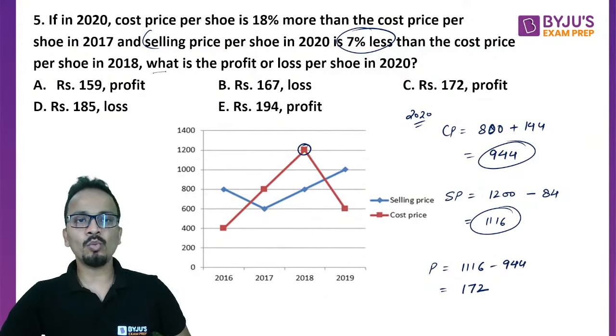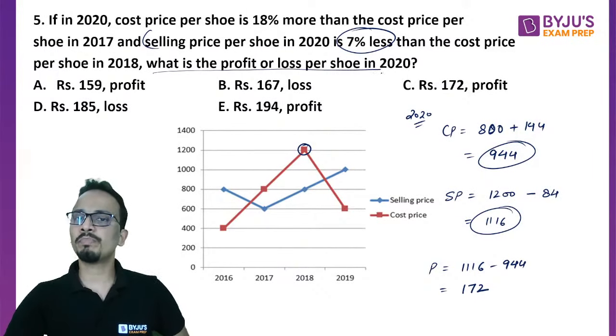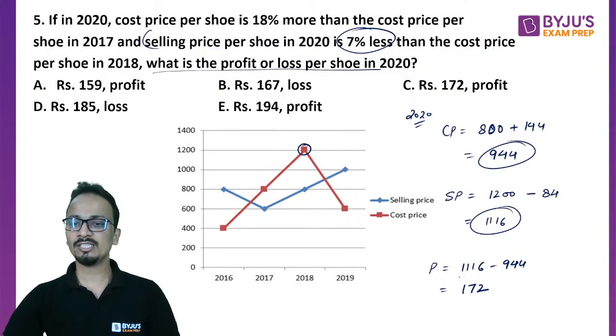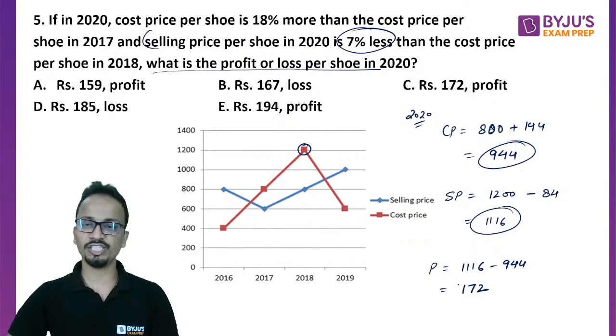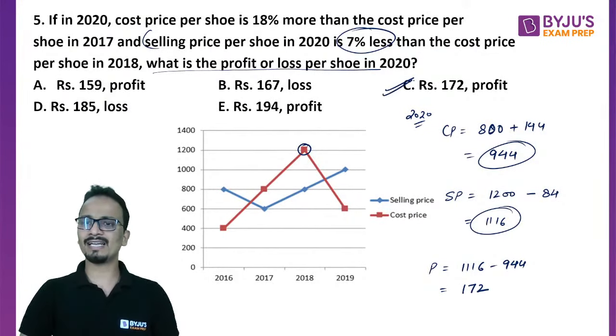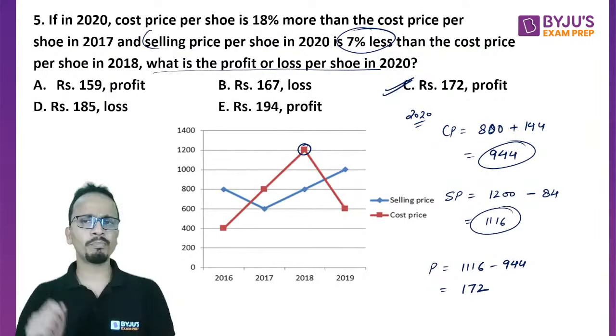Now the question is asking what is the profit or loss per shoe in 2020. So we have to calculate the profit or loss. So we have a profit of rupees 172. Simple. Okay, so the answer will be option C, that is rupees 172 profit.